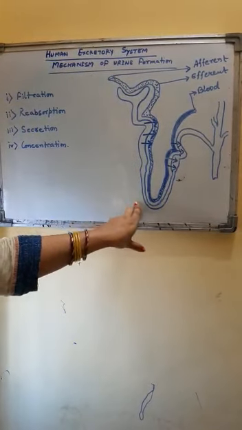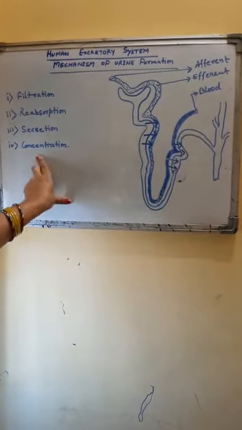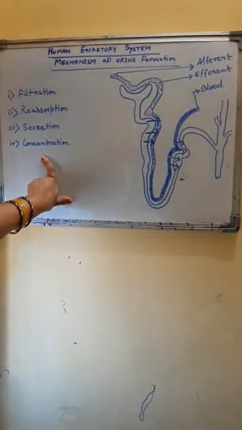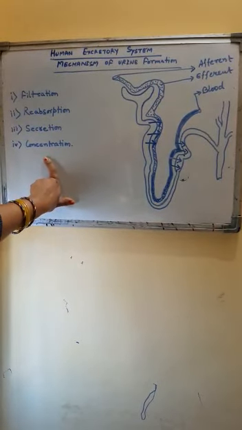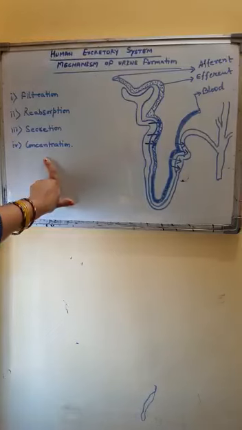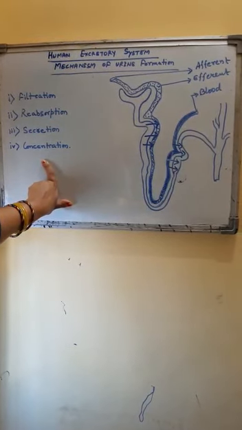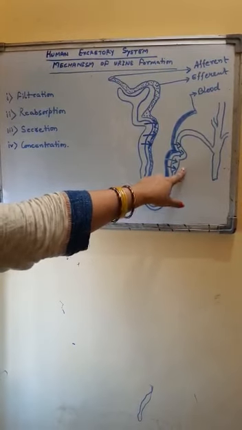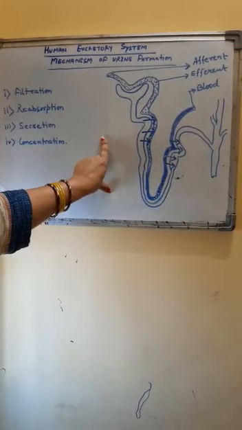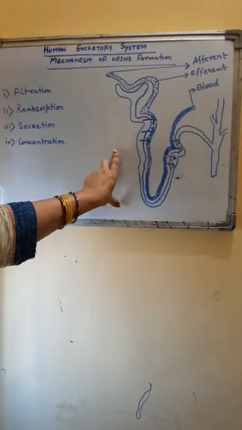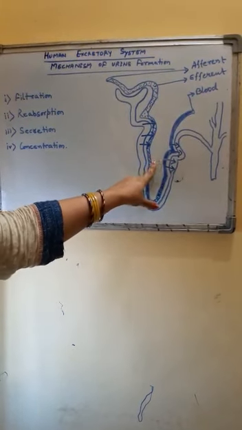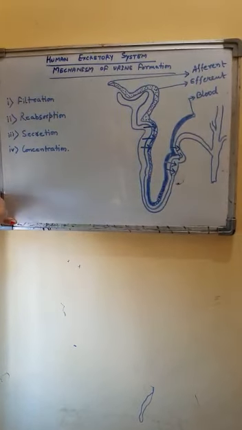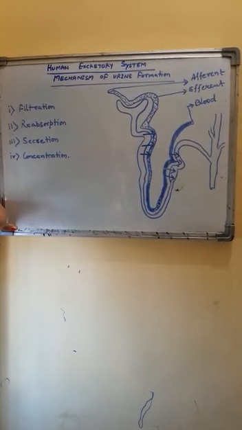Water enters the loop of Henle where concentration is corrected. Osmotic pressure and osmotic maintenance of body fluids takes place, and then it enters the DCT where substances present in blood, waste substances, are secreted into the waste.